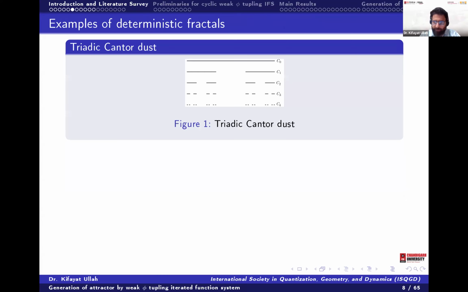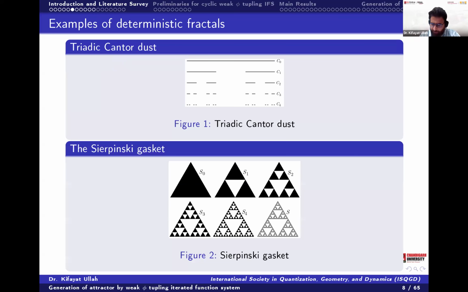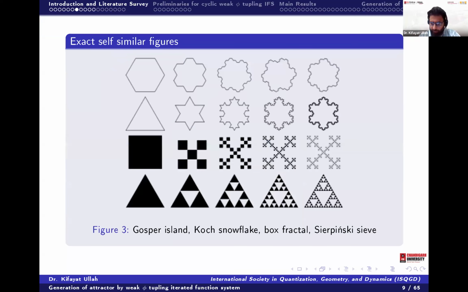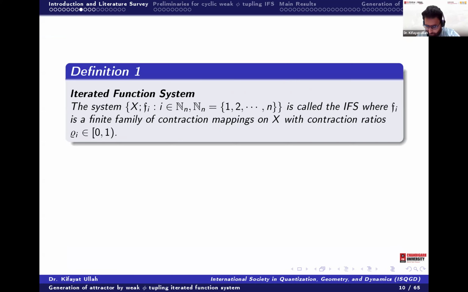For example, a deterministic fractal that we generate by mathematical functions, and one of the very important ones that we go through even in our undergraduate or postgraduate courses, is the Cantor set, and similarly we have the Sierpinski gasket. We have different types of exact self-similar figures in mathematics, which we define by mathematical equations, and these are called deterministic fractals.